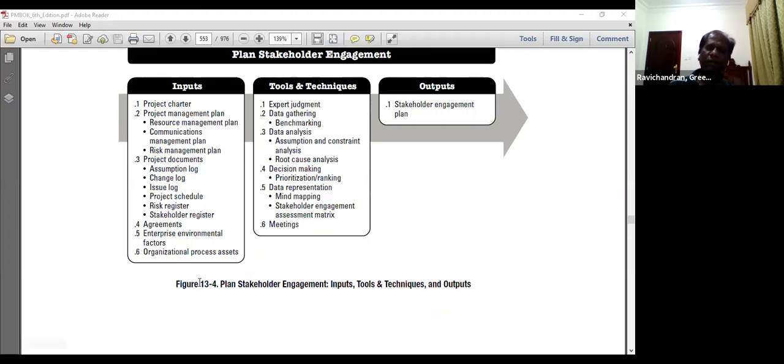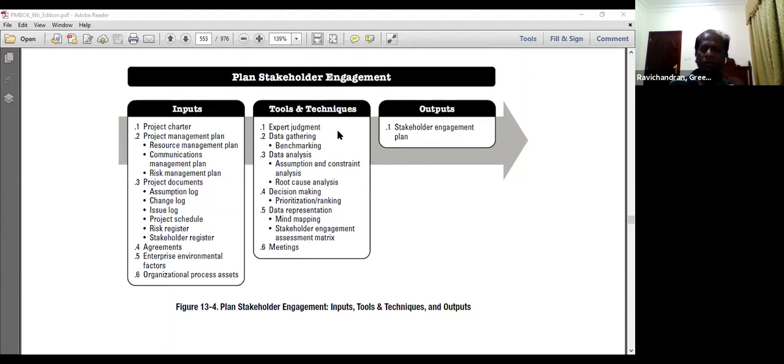Our lessons learned from the previous project can be considered, so that we see what kind of problems we faced with stakeholder engagement in the first project, and how we can prevent such problems in this project while we are developing the stakeholder engagement plan. Expert judgment is one of the techniques. Benchmarking is another technique. We can use previous well-run projects as a benchmark in order to set a similar strategy for this project.